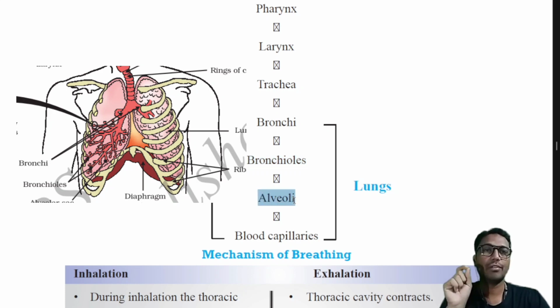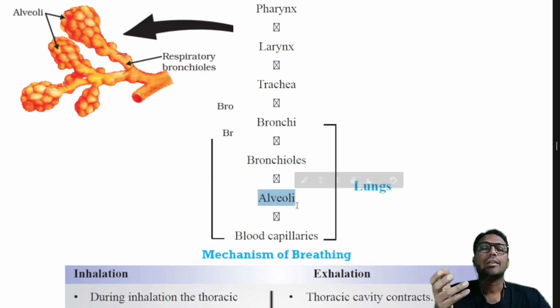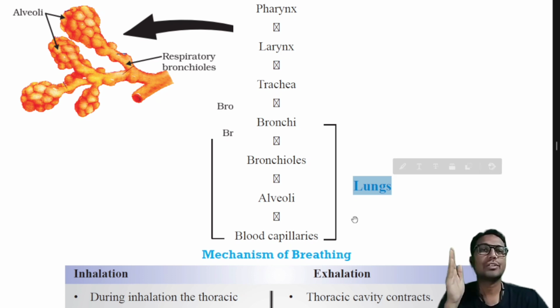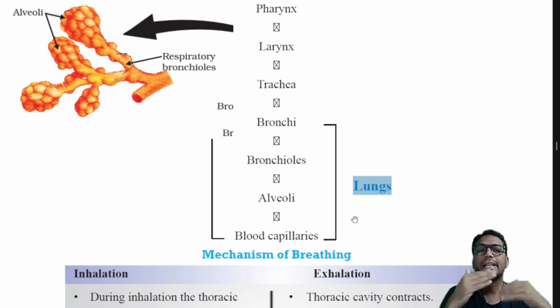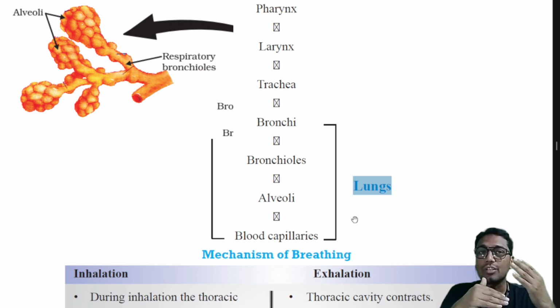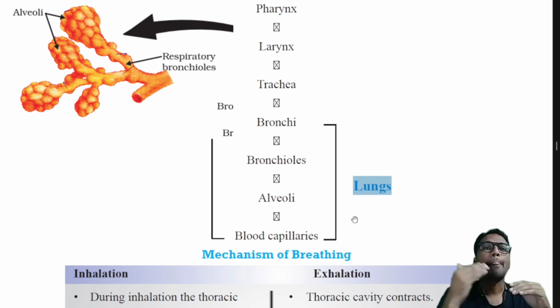Air reaches the alveoli. So what are alveoli? Okay, so they are the structural and functional units of the lungs, because in external respiration the exchange of gases that takes place between the atmospheric air and the blood is taking place in the alveoli itself. They are drape-like structures which are provided with a large amount of blood capillaries. So here, between the blood capillaries and the alveoli, exchange of gases takes place.